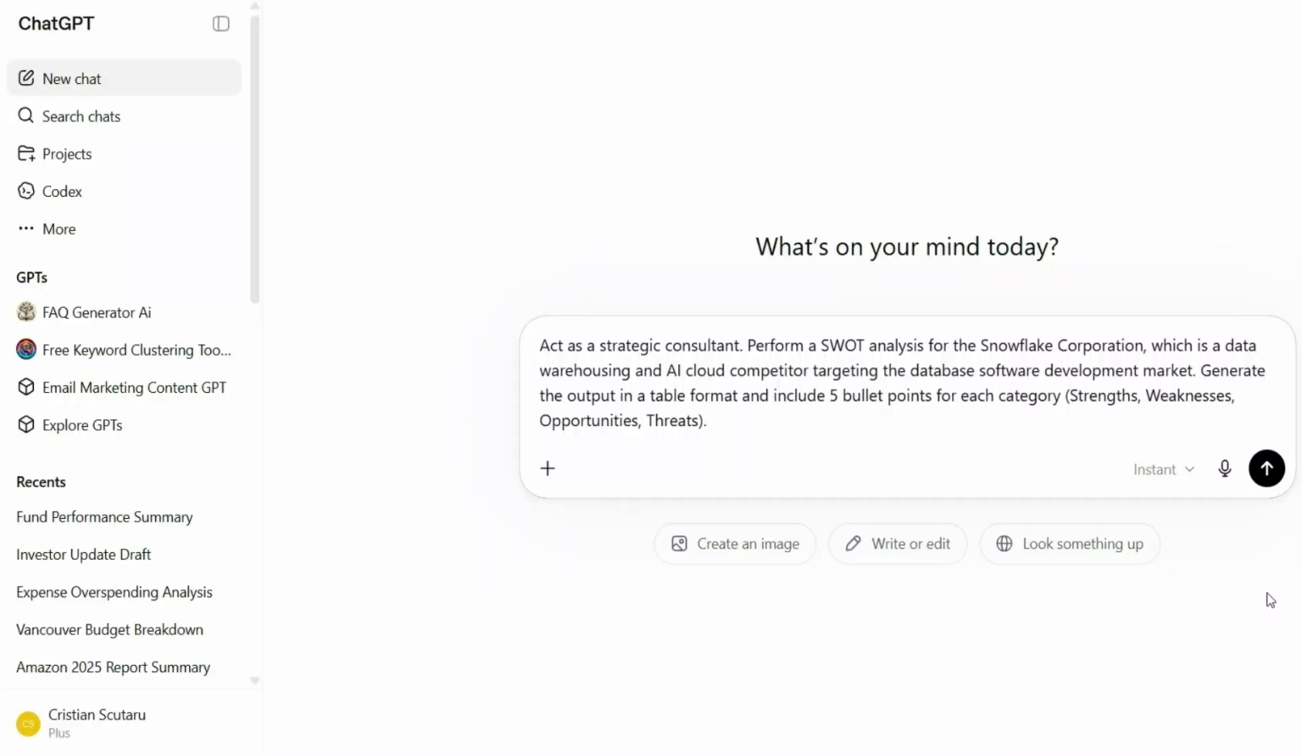Let's have a look at this ChatGPT prompt first. Act as a strategic consultant. Okay, so this will be your role, the role of ChatGPT, because ChatGPT will bring us feedback.